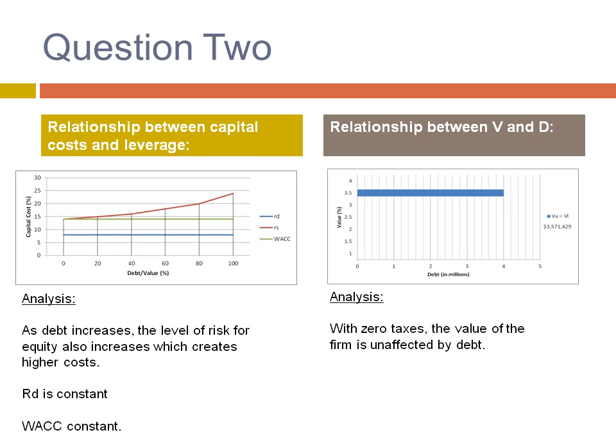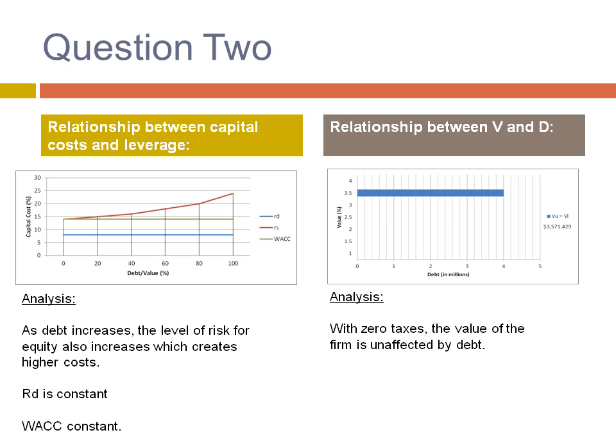Question 2 continued. Graph the relationship between capital cost and leverage and the relationship between value and debt. On the left-hand side, the capital cost and leverage relationship, we can see that as debt increases, the level of risk for equity also increases, which creates higher costs. RD and weighted average cost of capital are constant.